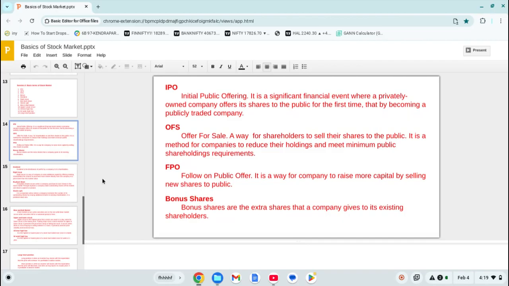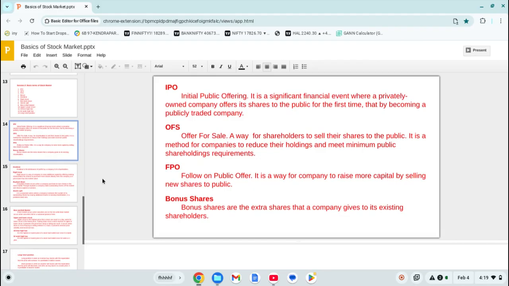So it is a method for companies to reduce their holdings and meet the minimum public shareholding requirement, because there is a rule and regulation that this much holding must be given to the public, must be diluted in the public.